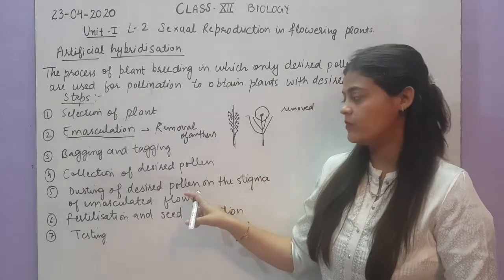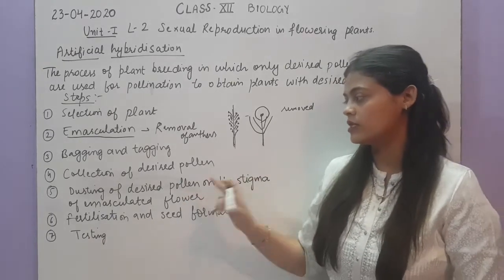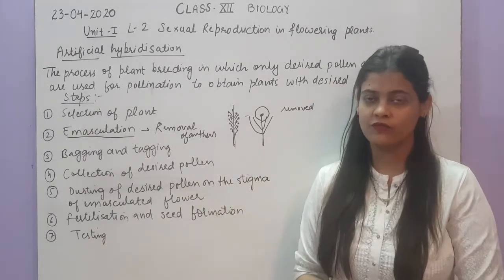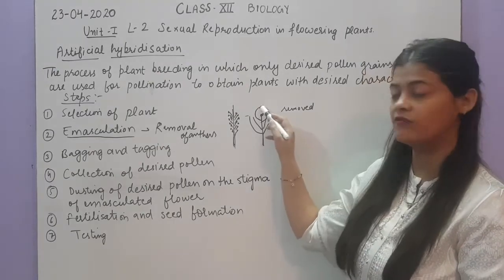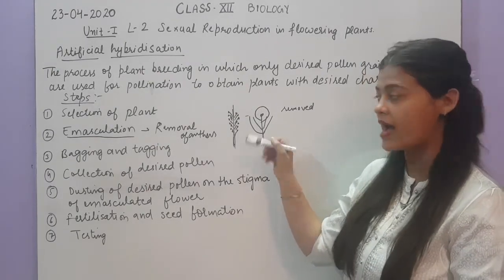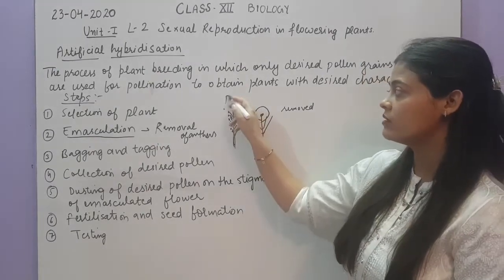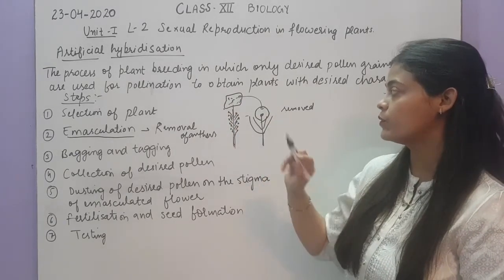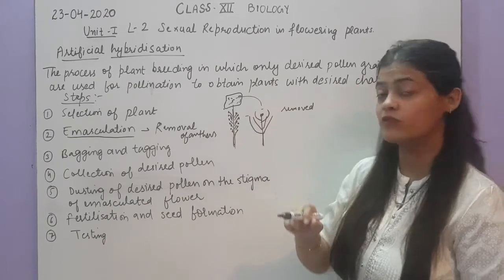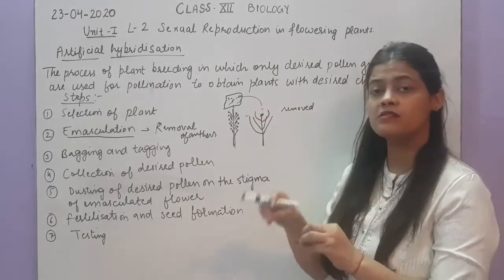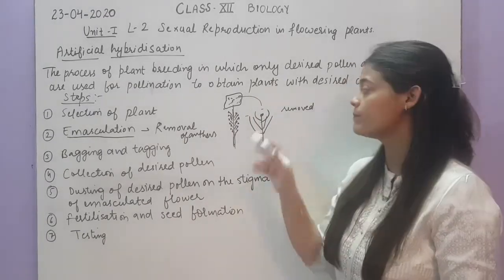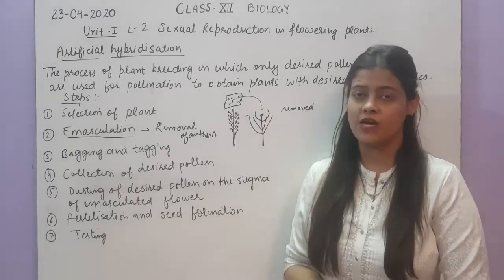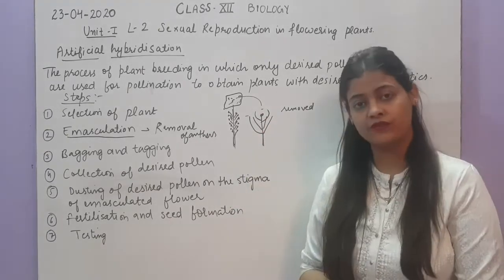Then next step will be dusting of desired pollen on the stigma of the emasculated flower. Like this is the emasculated flower, we have covered the stigma with the bag. Now we will take the bag in which we have collected the pollens. After removing the bag from the stigma, we will dust the pollens over the stigma of the desired emasculated flower.